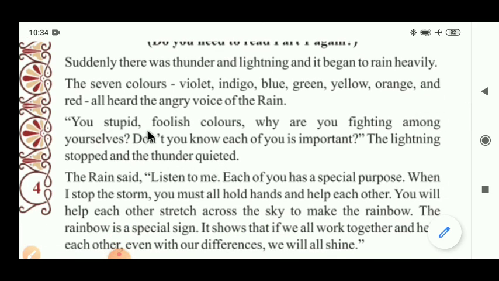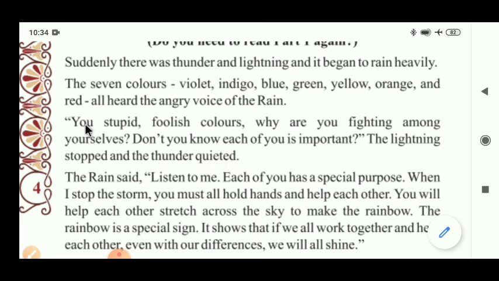You stupid, foolish colors, why are you fighting among yourselves? Don't you know each of you is important? The lightning stopped and the thunder quieted.